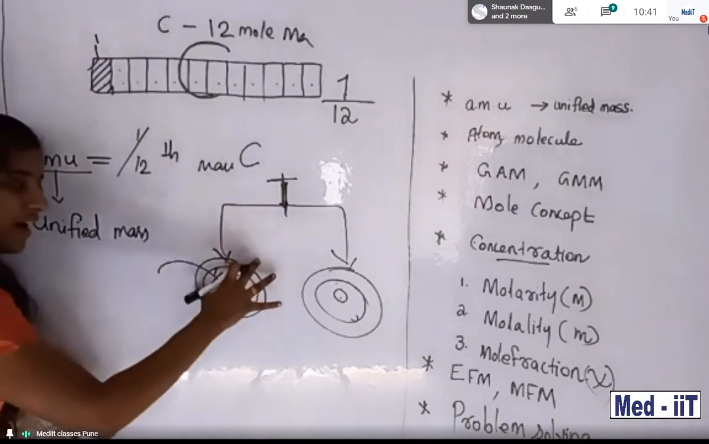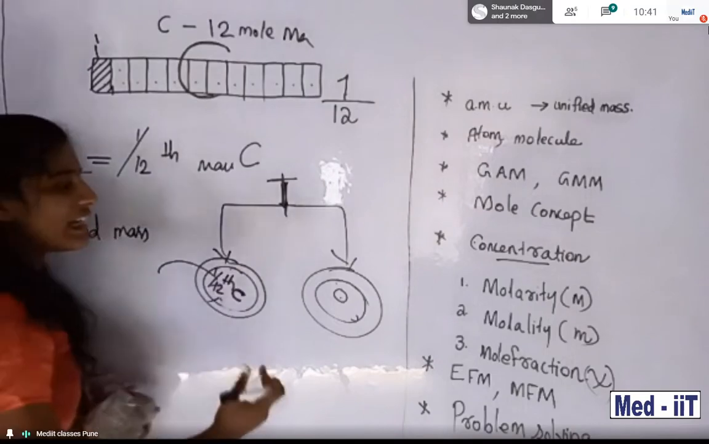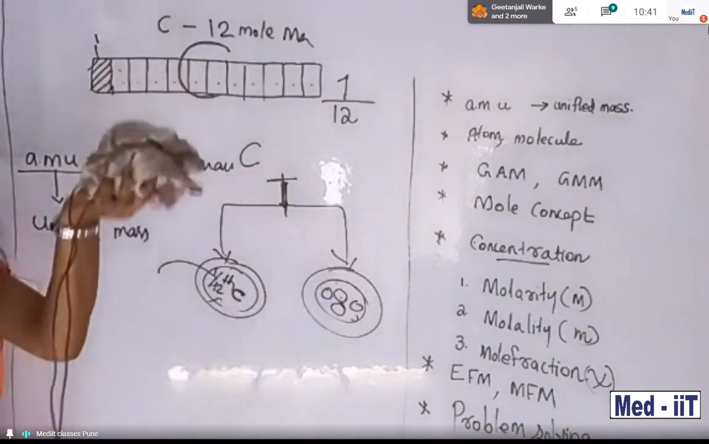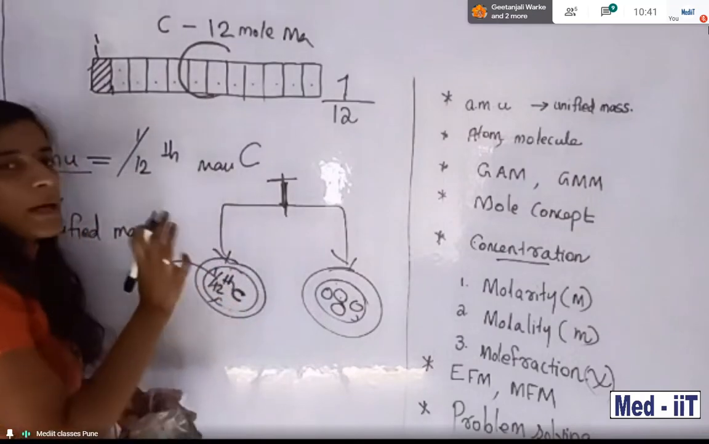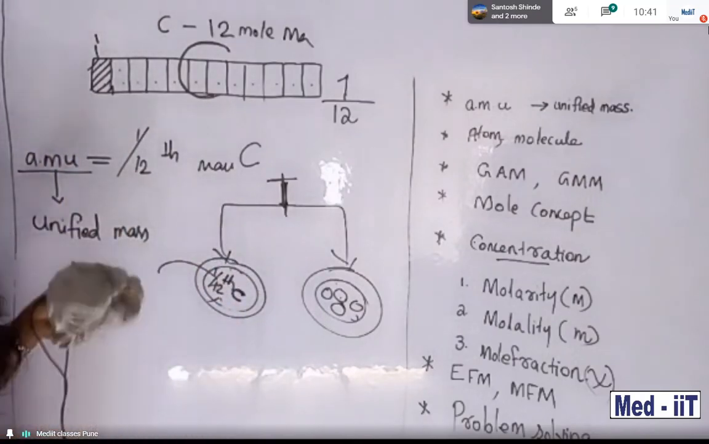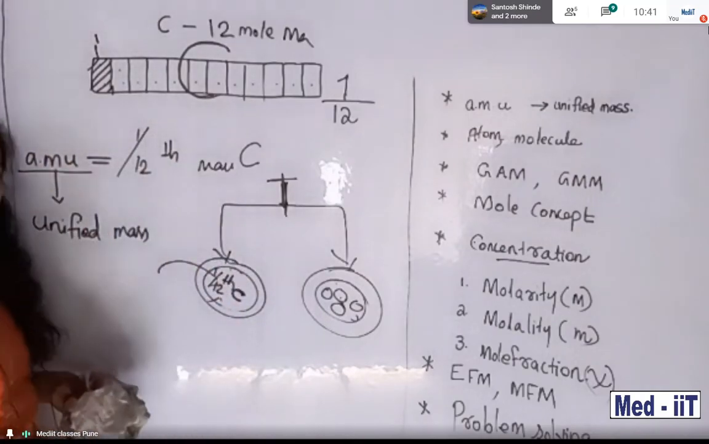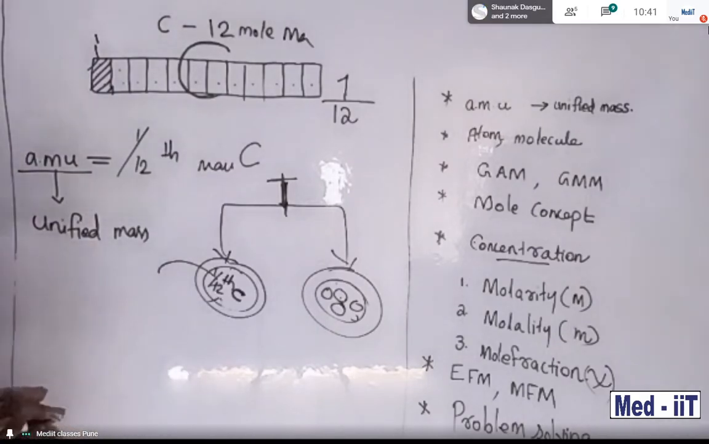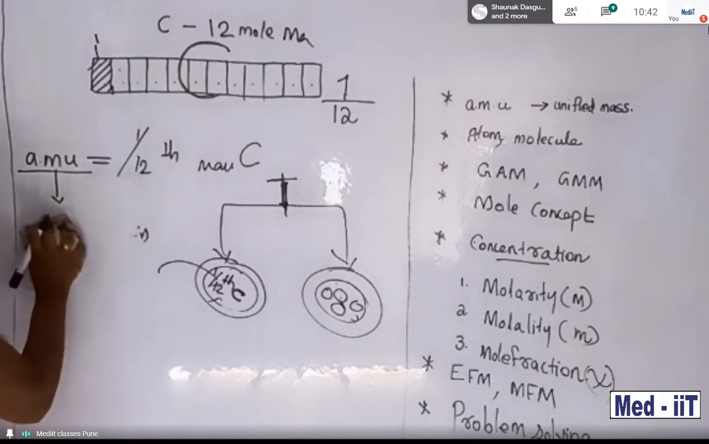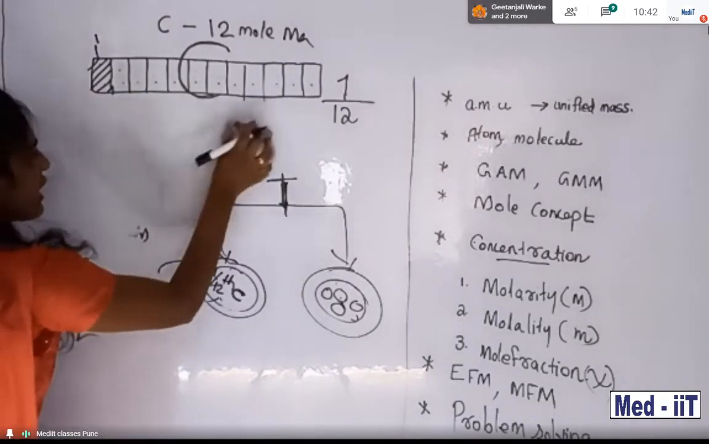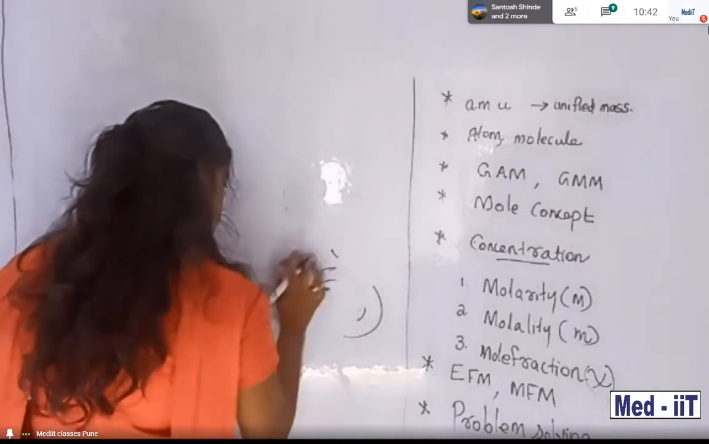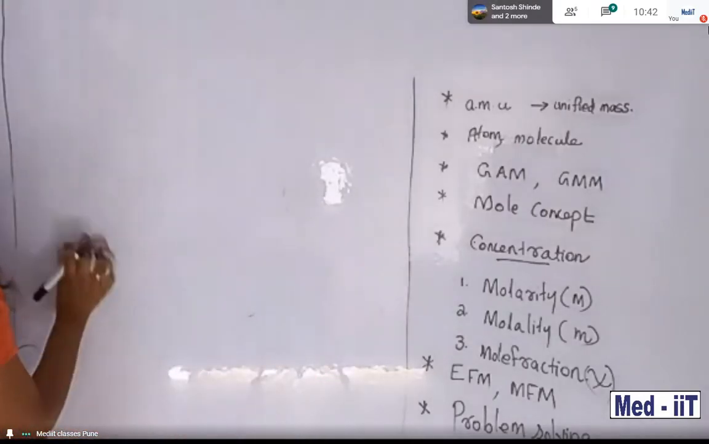They put it on one side of the balance and then add oxygen molecules on the other side until it becomes equal with the 1 by 12th carbon atom. That is equivalent to this AMU. We can express it like this: the unit is equivalent to AMU. Clear? This is the method they used to find AMU in earlier times. So that is called AMU, atomic mass unit.